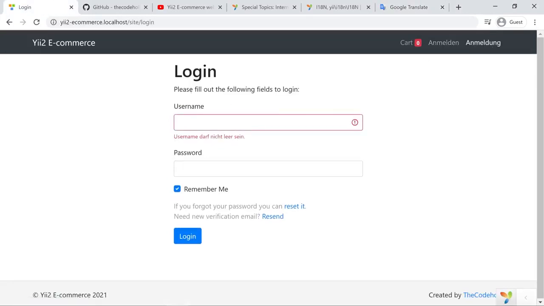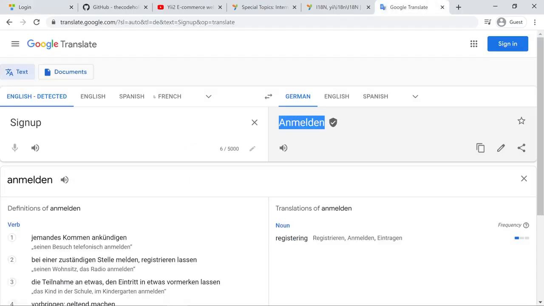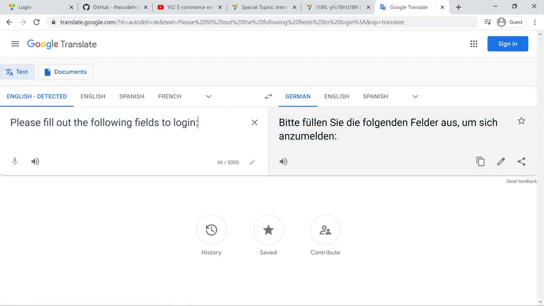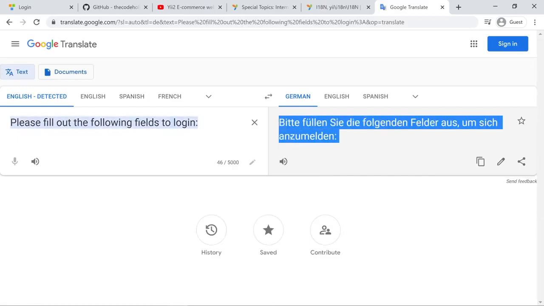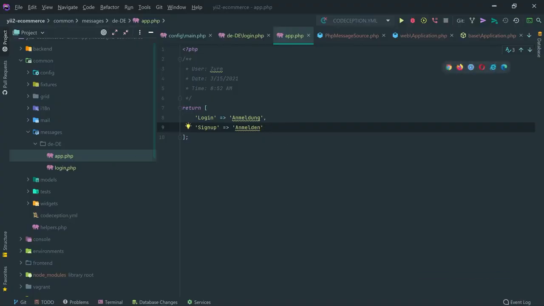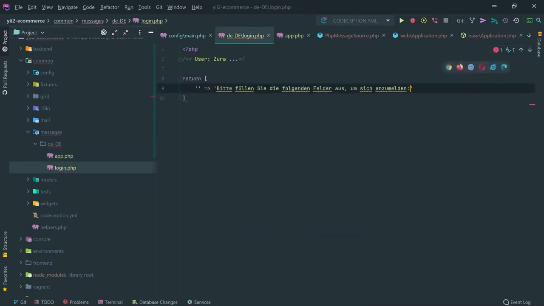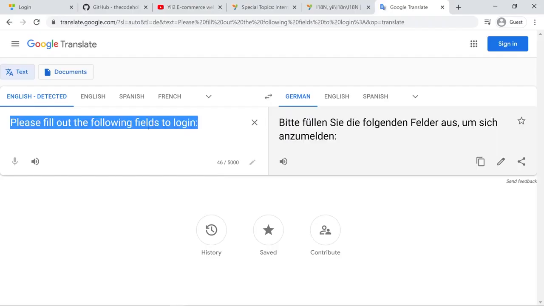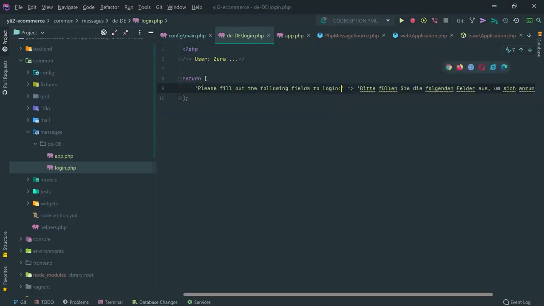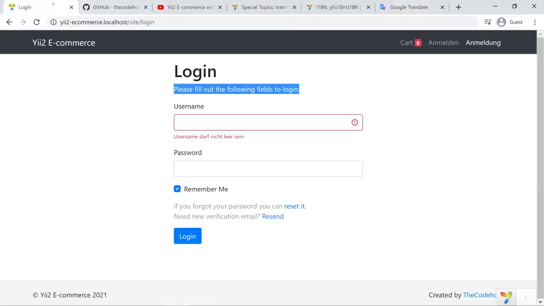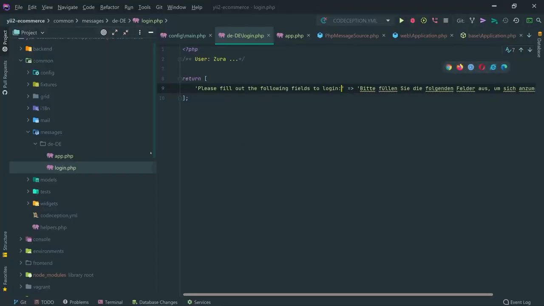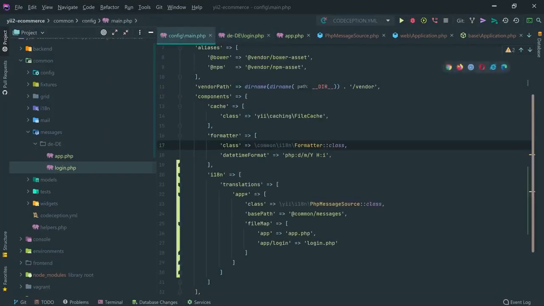Okay, however, if I want to translate that, I'm going to look up its corresponding value and just grab it and go to the login.php and return an associative array from here and put this right here. So this is the key. Let's have a look. So we need to go to the login and we see right here the corresponding word. That comes already from the login.php. So we have configured subcategories as well.